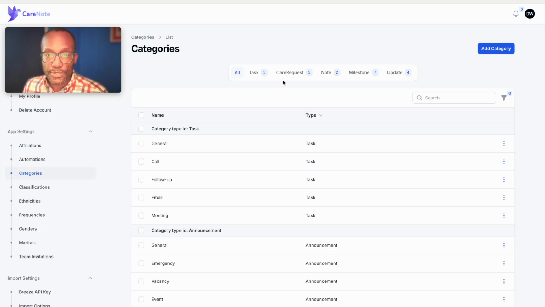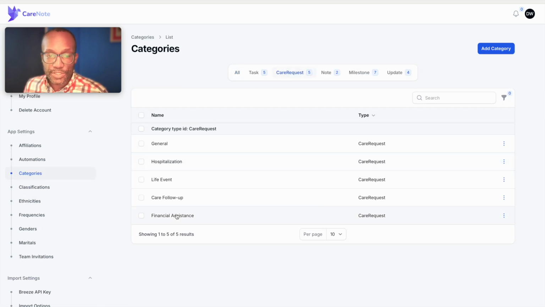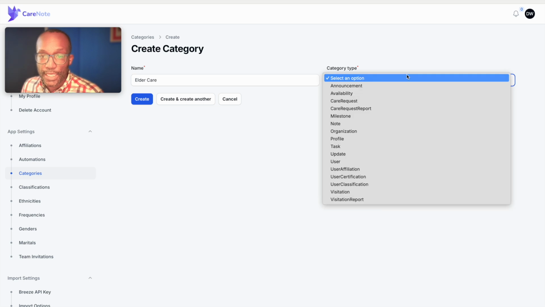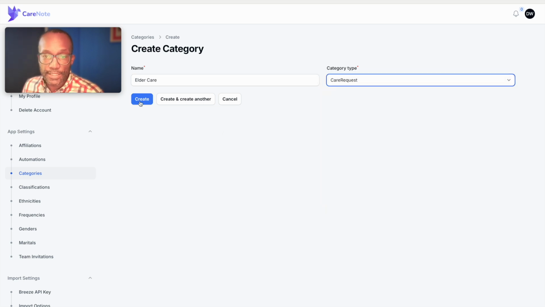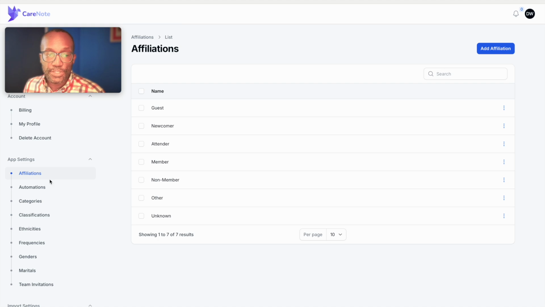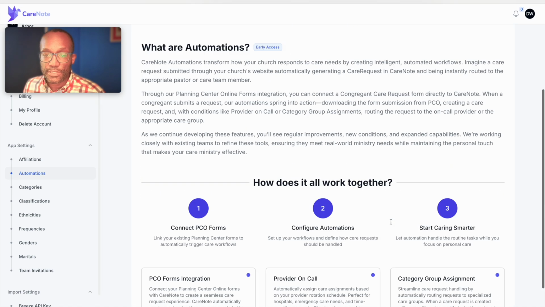So we'll start with our care categories. So here they are. Let's just add a new category for elder care. And then we're going to add that as a care request from our category types. So that's now in our system. We'll go back to automations. Oops, I clicked the wrong thing, sorry.